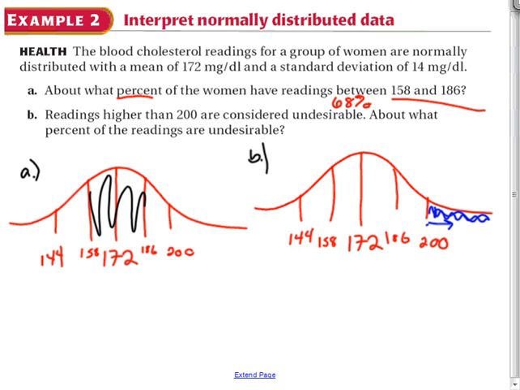So I can figure out what greater than 2 standard deviations is on up. Or I can think about the fact that I know what this is and subtract it from 50. Whichever way you want to do it. But then B is 2.5%. So what percent of the readings are undesirable? So 2.5% of women have an undesirable cholesterol reading.